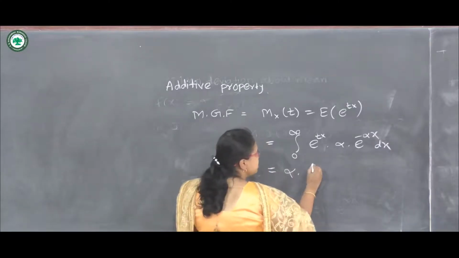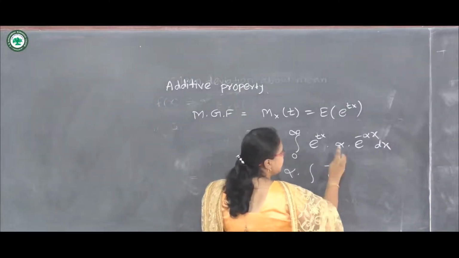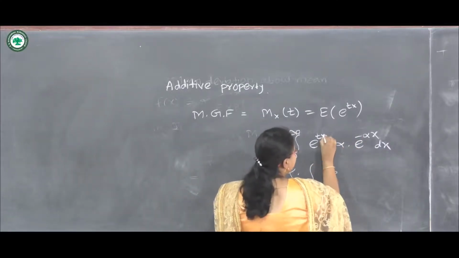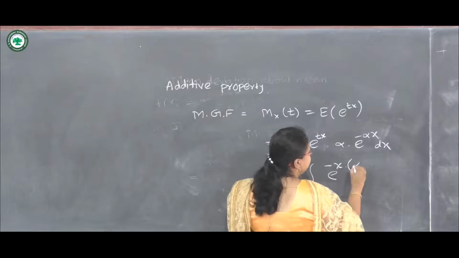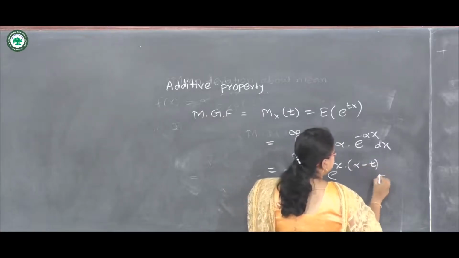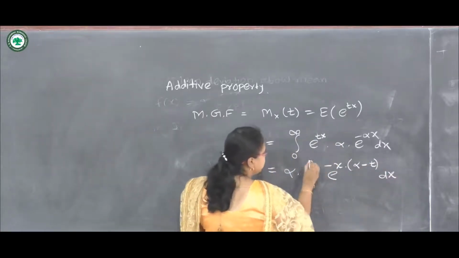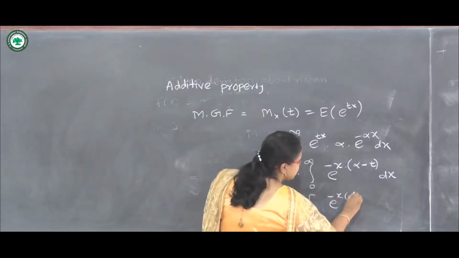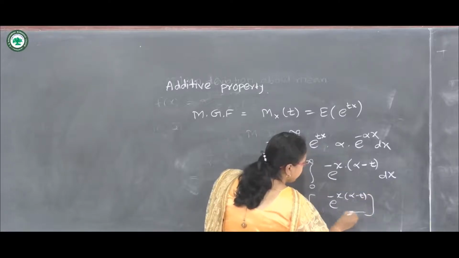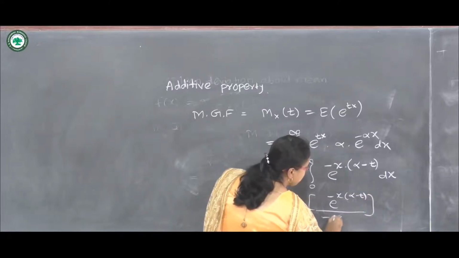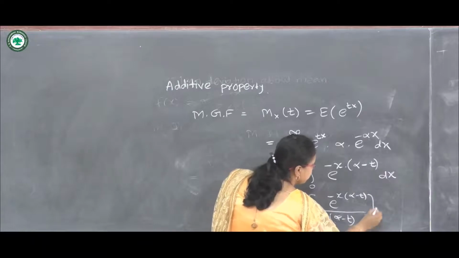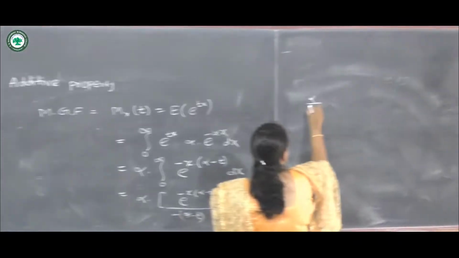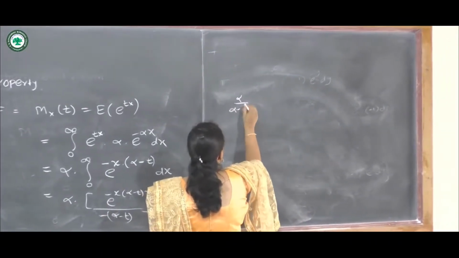Alpha is a constant, integration of e raised to minus, here I am going to take x as common, so minus x into alpha minus t dx, equals alpha into e raised to minus x alpha minus t upon minus alpha minus t. We have already obtained this in the previous lecture.